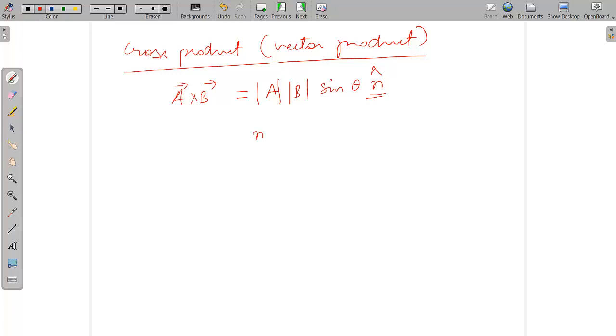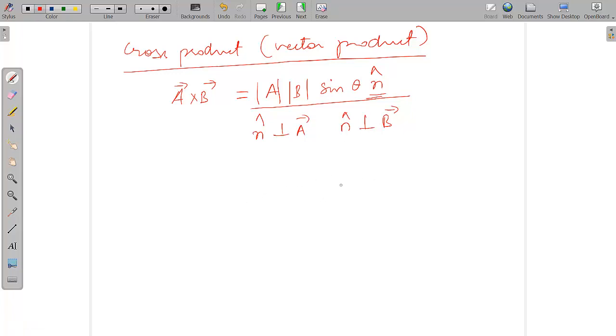This whole quantity is a vector quantity. The unit vector n cap will be perpendicular to A vector and also perpendicular to B vector. So the cross product gives you a third vector, which is perpendicular to both the vectors.